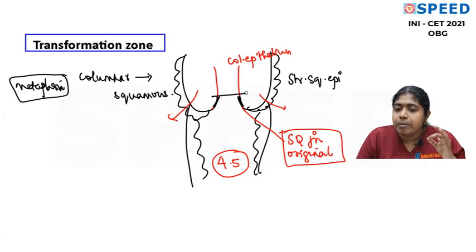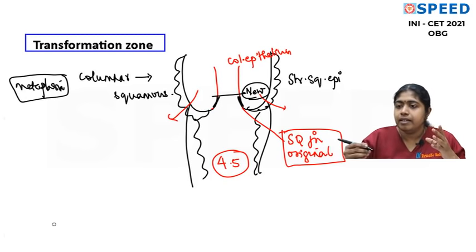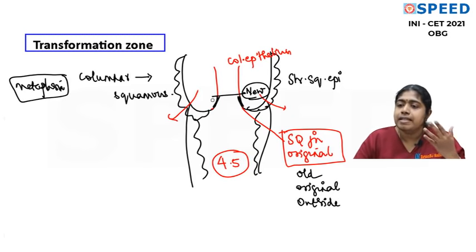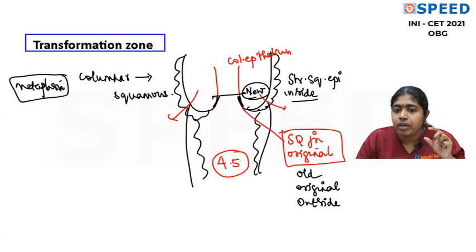With this change, now we have a new squamo-columnar junction, which is inside. You can remember the old or original squamo-columnar junction is outside. Everything starts with O. And the new squamo-columnar junction is inside, the upper limit. Now the region between the old and the new squamo-columnar junction, that is this region, is the transformation zone.